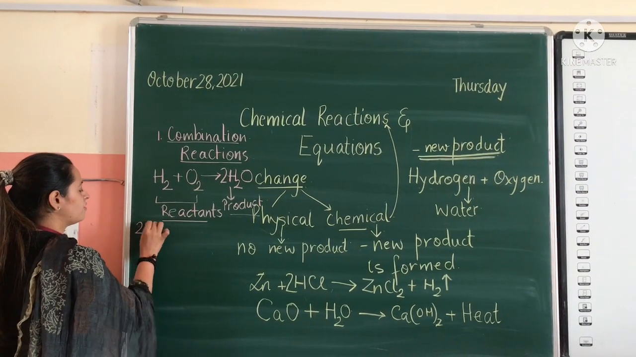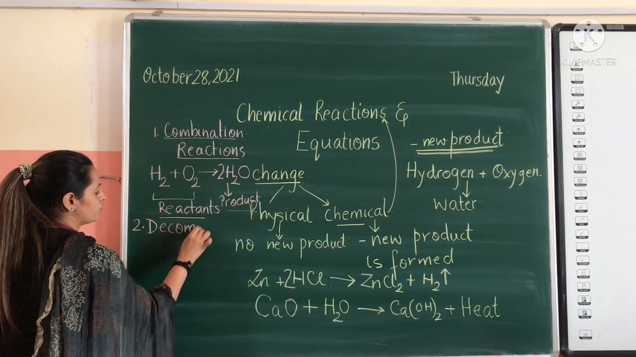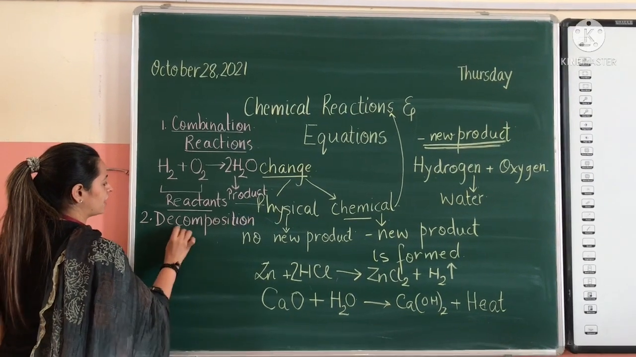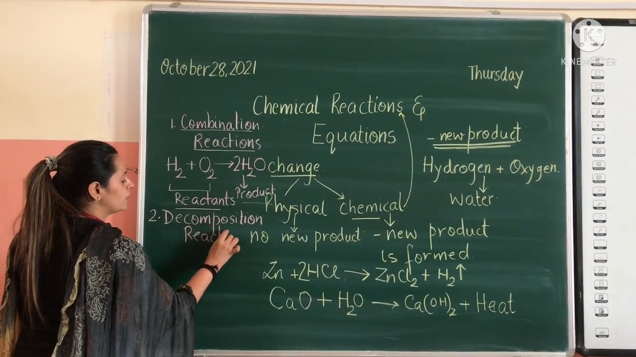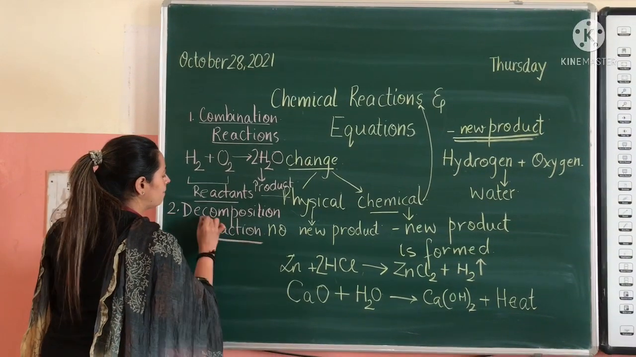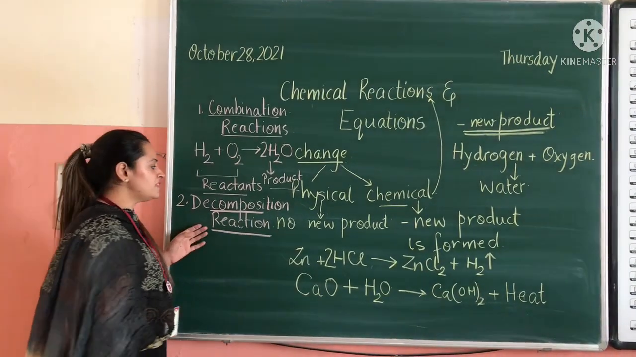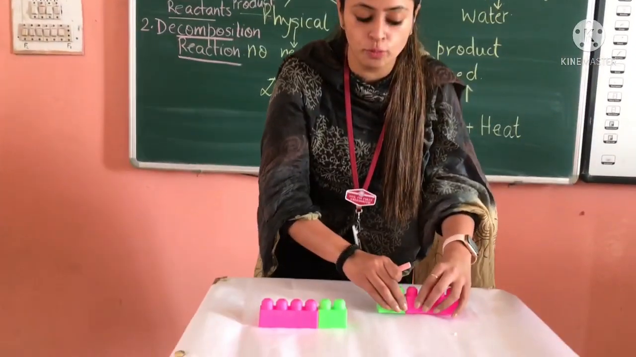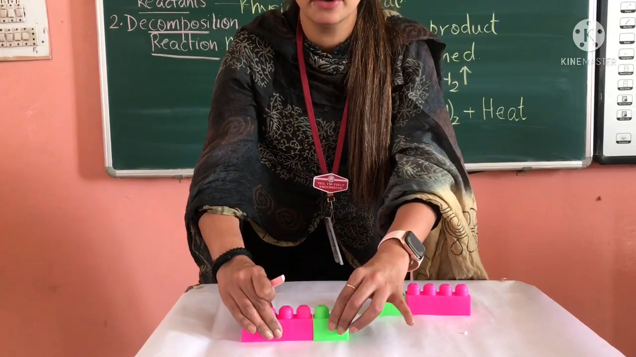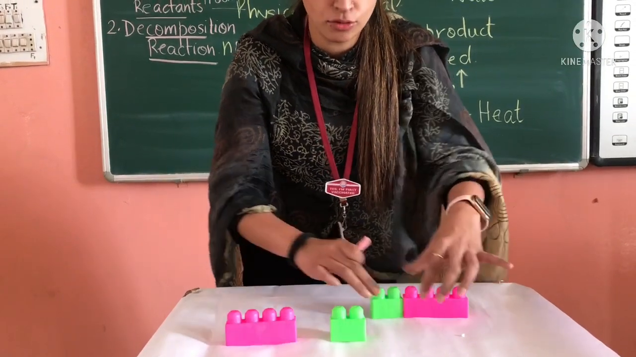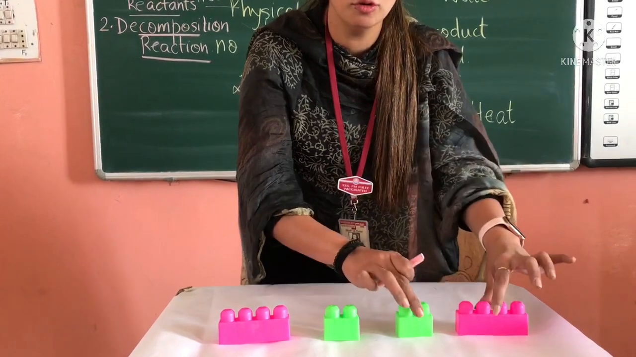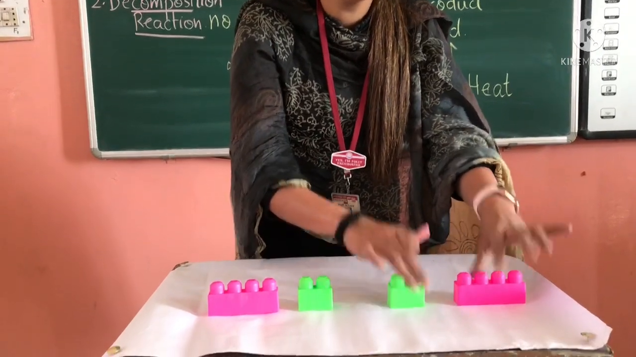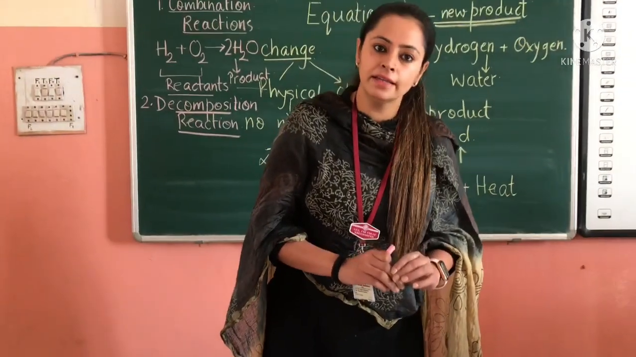Whereas there is a second reaction, that is decomposition reaction. Can anyone of you tell me what the name decomposition reaction suggests? That is, we are decomposing something, breaking down something, right? So in a decomposition reaction, a single reactant breaks to form two products. Like for example, this is a reactant, right? And it breaks down to form two products. So there is a single reactant which breaks down to form two or more products. So this is a decomposition reaction.